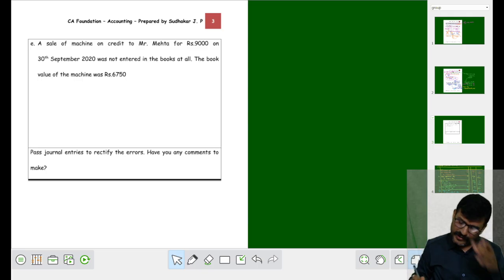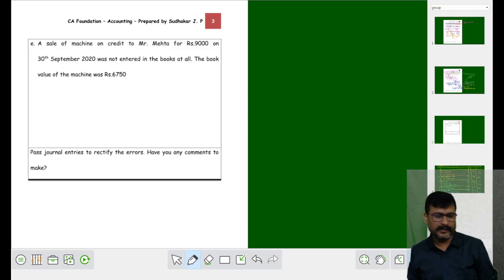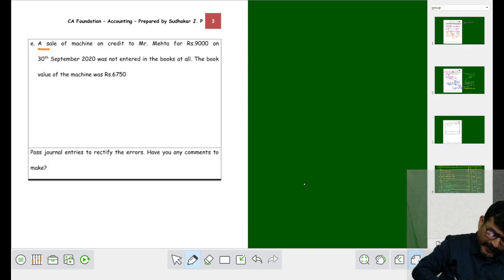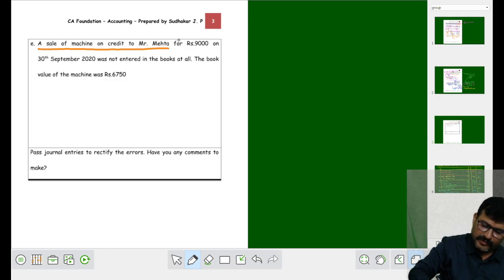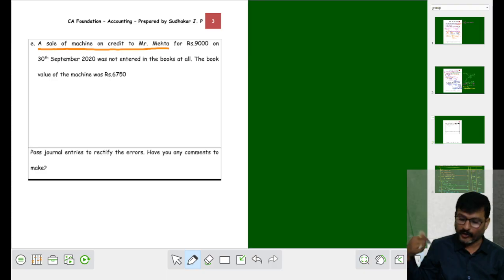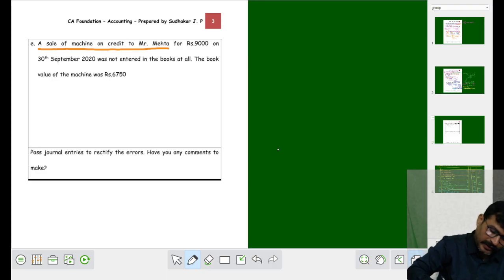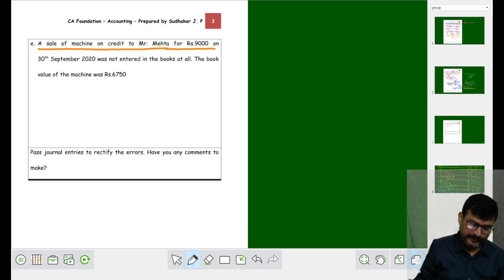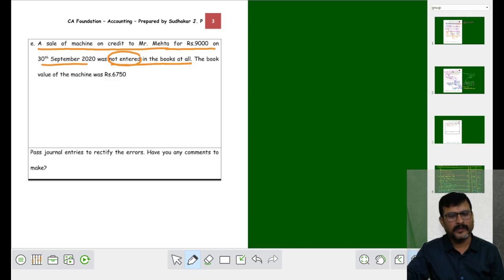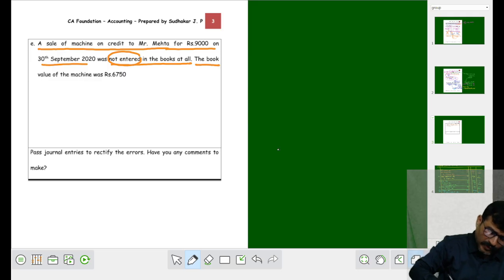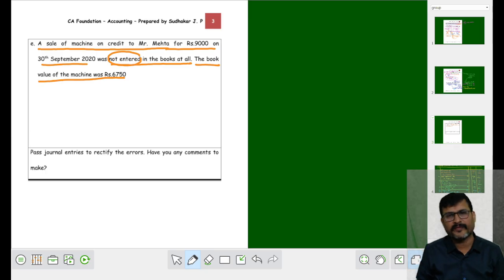Let me move on to the last transaction of this particular problem, my dear students. A sale of machinery on credit to Mehta for rupees 9,000. क्या किया आपने, what you have done, you have sold machinery on credit to Mehta for 9,000 on 30th September 2020, was not entered in the books at all, entry nahi hua. Okay, fine. The value of the machinery is 6,750.